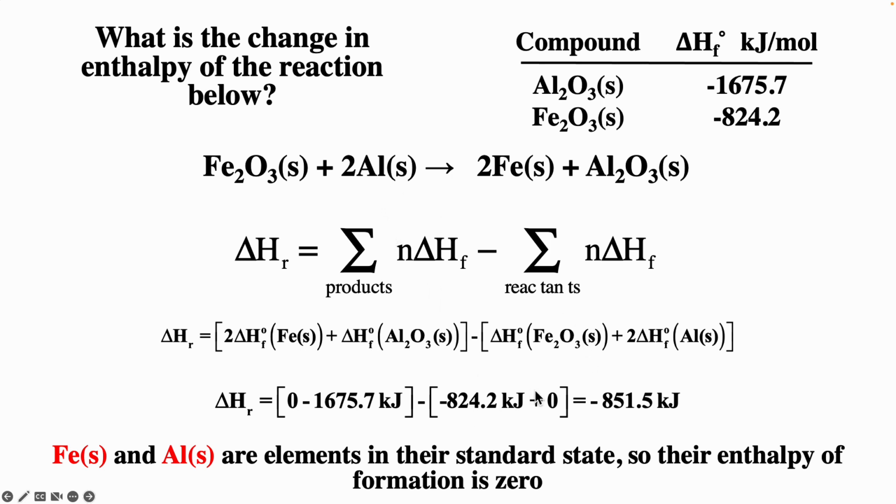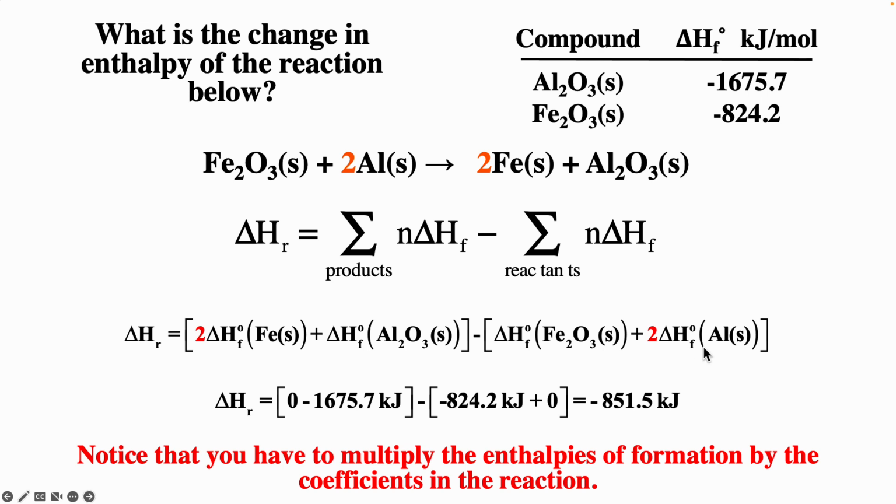And then 2 times enthalpy of formation of aluminum metal, that's an element in its standard state, so that's 0, and we get minus 851.5 kilojoules per mole. Aluminum metal and iron metal are elements in their standard state, and so they have 0 enthalpies of formation. This reaction has a negative delta H, so a negative Q, and that means it's exothermic. For every mole of iron oxide converted to iron, you're producing 851.5 kilojoules of heat.